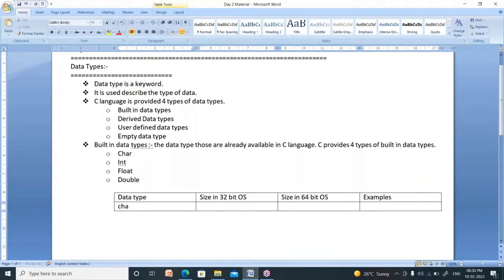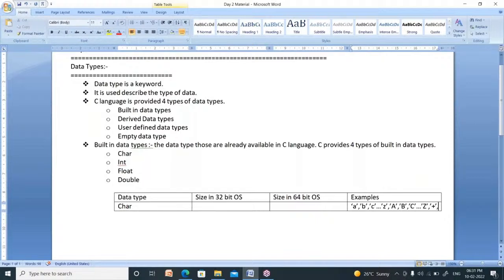Suppose the first data type is character. Character in the sense is nothing but alphabets, A or B or C and so on up to Z, or capital A or capital B or capital C and so on up to capital Z, or a plus symbol is also a character. It is a special character.